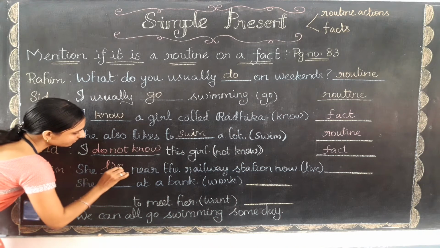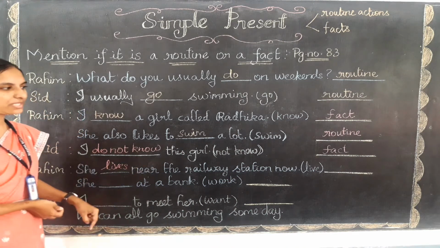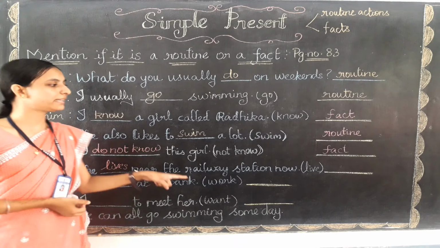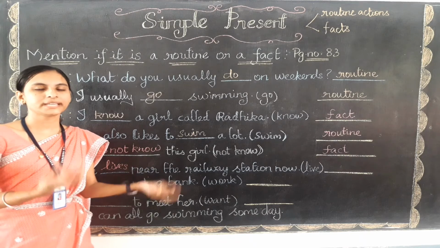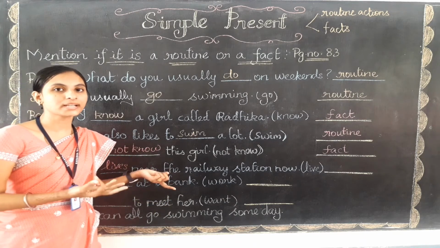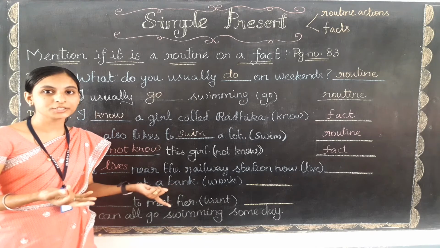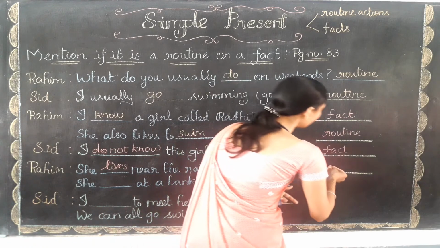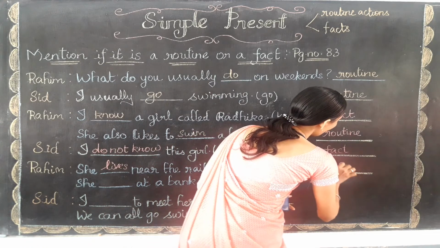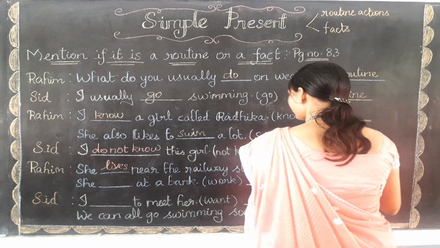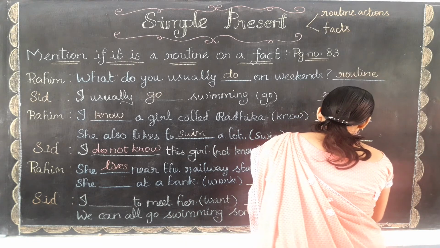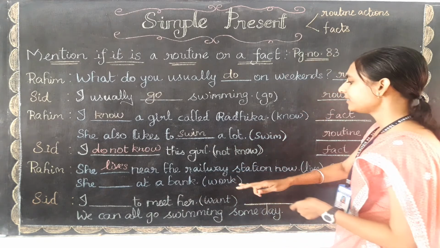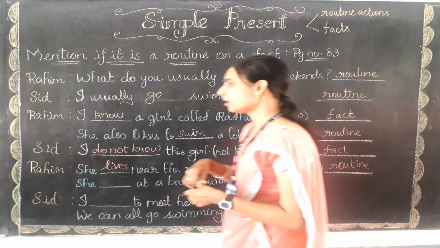She lives near the railway station. She lives near the railway station. It means what? Does it mean any fact? Are they accepting any fact or telling the truth? No. So then it belongs to what, children? Yes, routine only. Then the answer is routine. R-O-U-T-I-N-E, routine. Clear?